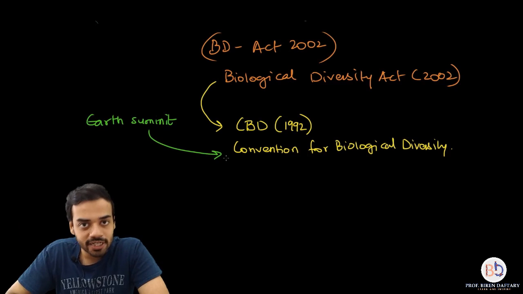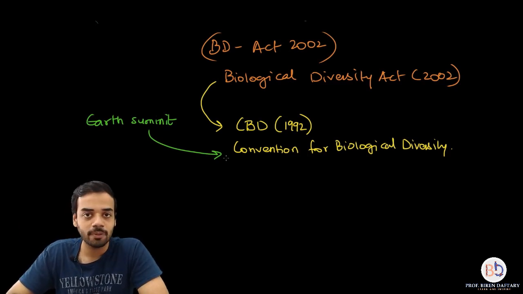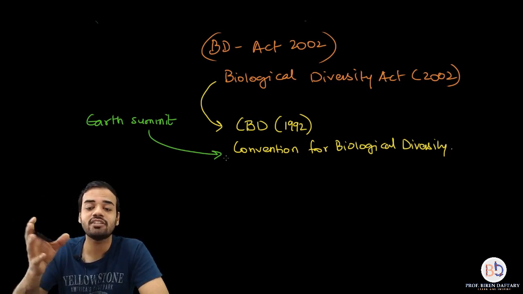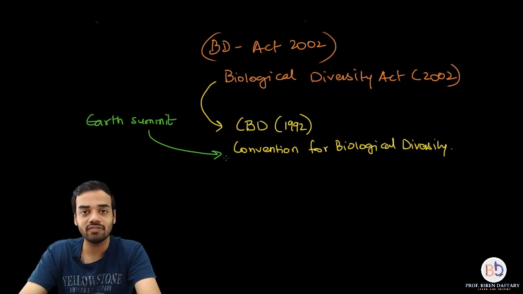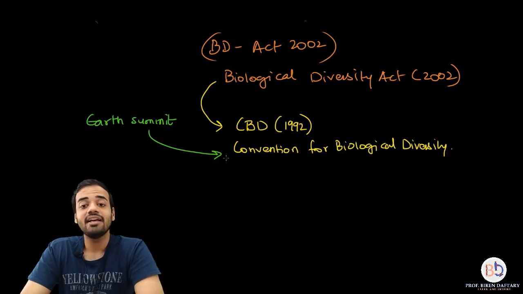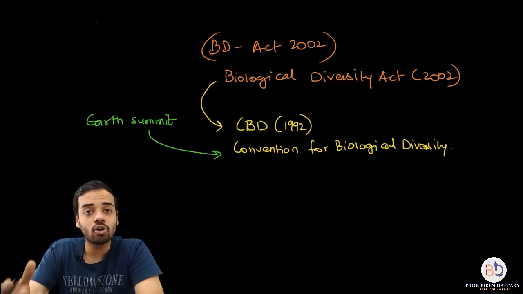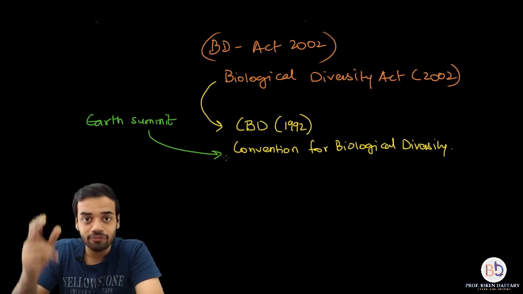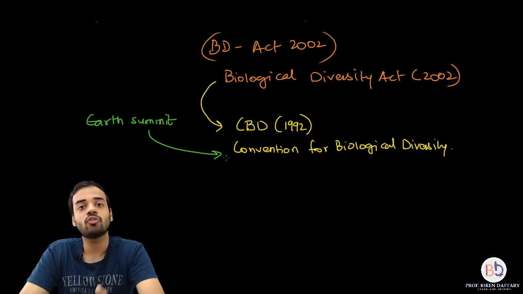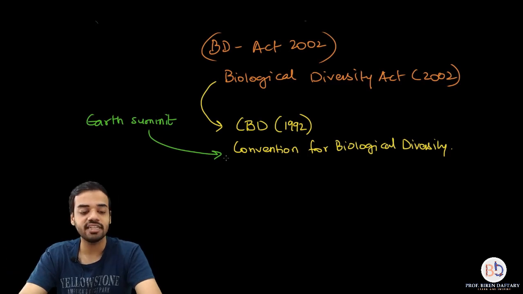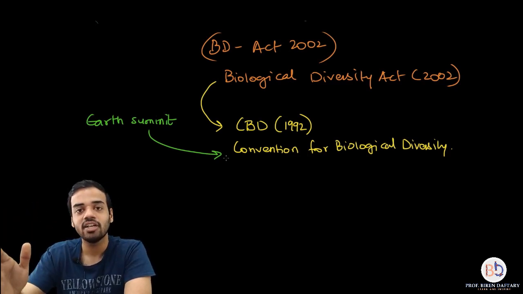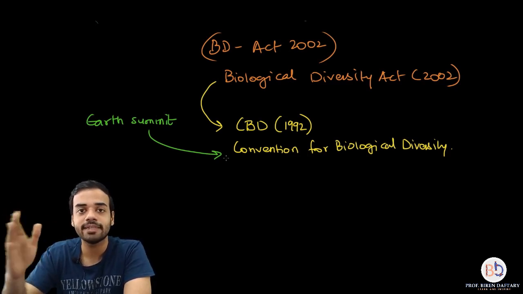Many countries participated in this Earth Summit, and India was also one of the participants. One of the parts of this Earth Summit was this CBD, the Convention for Biological Diversity. In this convention many points related to biological diversity conservation were discussed, and in accordance with this convention, we, the Indian government, formed this act of 2002, which was called the Biological Diversity Act. So it takes all the points of CBD into consideration, and this Biological Diversity Act was implemented by the Indian government in 2002.